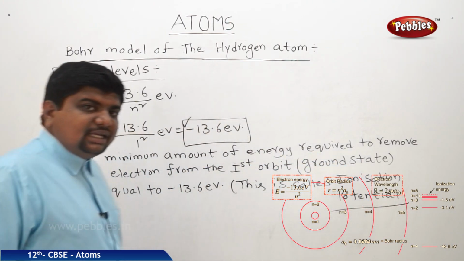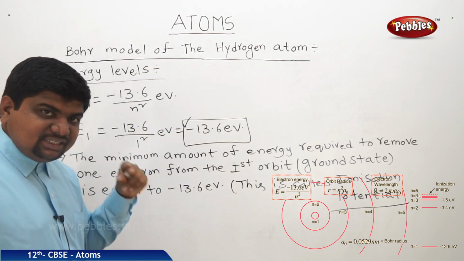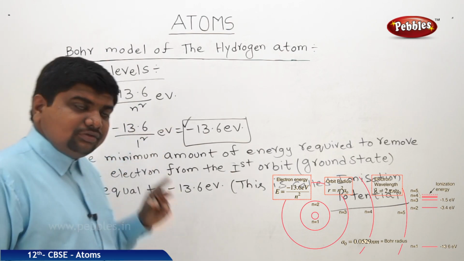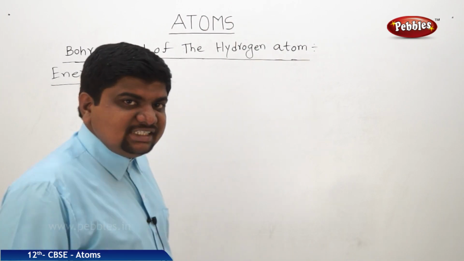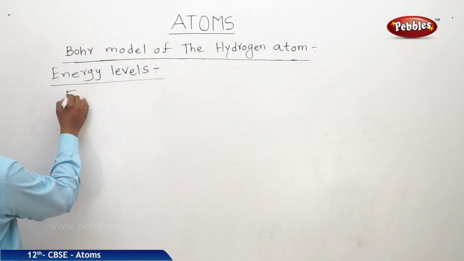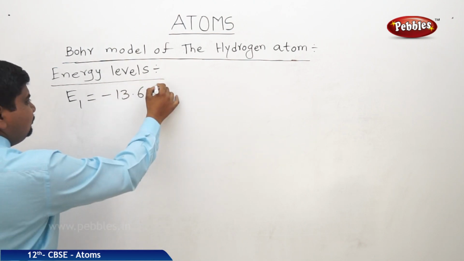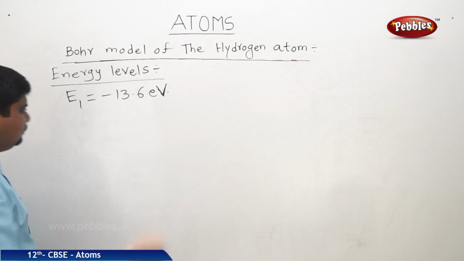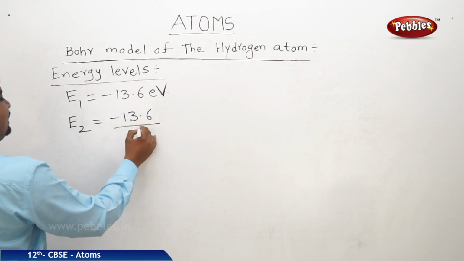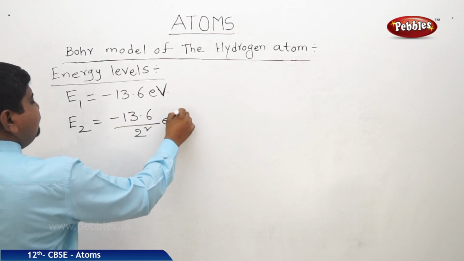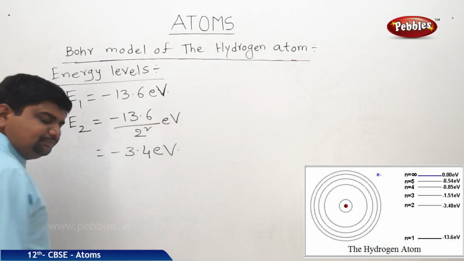Now we will see the energy values from one level to another level, and what will be the minimum energy difference between those energy levels we are going to see now. This is the concept of ionization potential. Now we will see the energy differences between the energy levels. We got E1 is equal to minus 13.6 eV, where V should be capital. What about E2? Minus 13.6 by 2 square eV. It will be minus 3.4 eV.